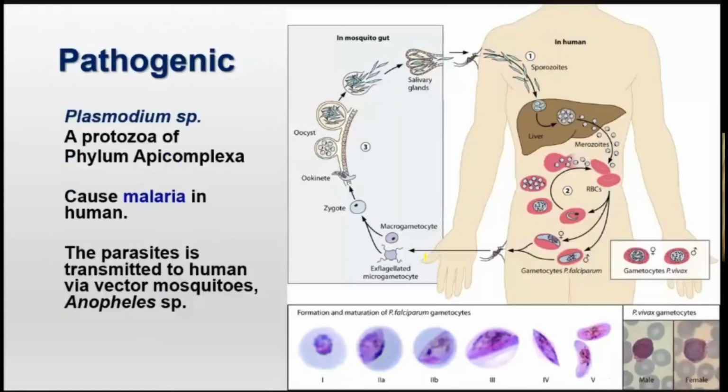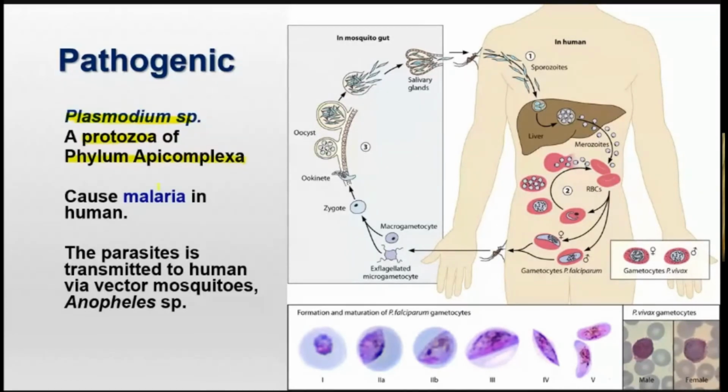Okay, so I move on to the next, pathogenic. Okay, pathogenic means that some of the protists under the Kingdom Protista, they're able to cause disease. So we say they are pathogenic. So the typical example is Plasmodium species, which is an animal-like protist. Atau kita panggil dia protozoa. Okay, dia macam haiwan, protozoa. Dan inilah phylum yang kamu akan study dalam tahun kedua.